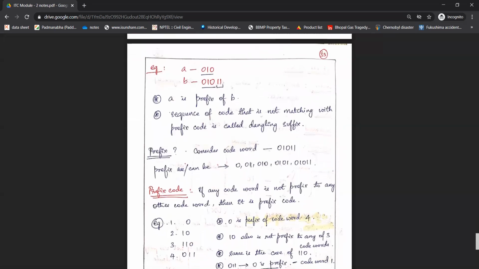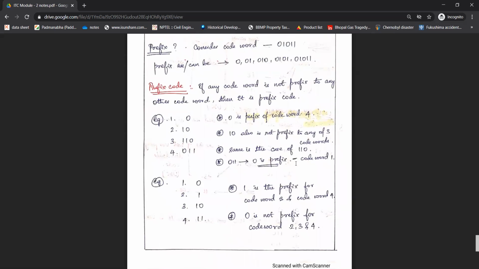So if I consider the code word 01011, then 0, or 01, or 010, or 0101 can be its prefix.